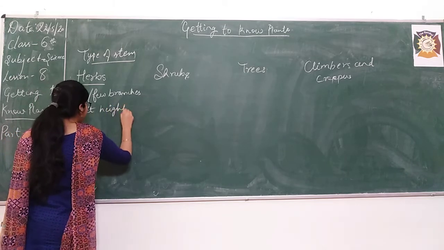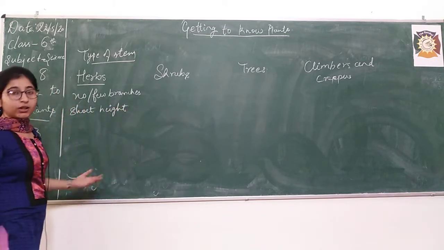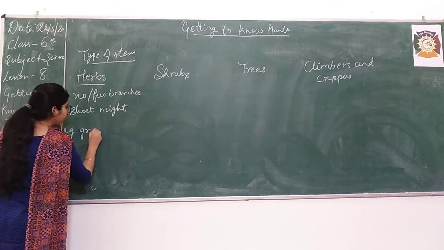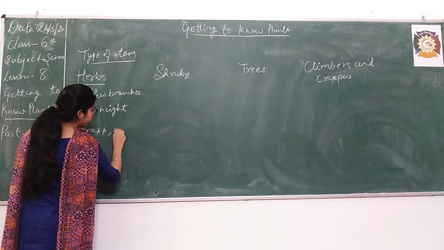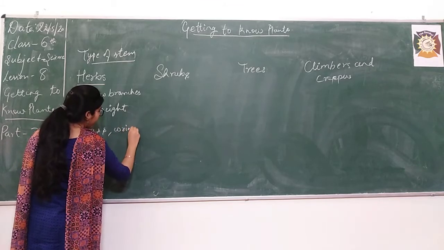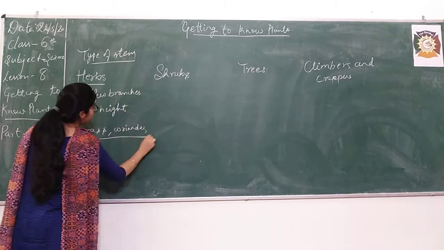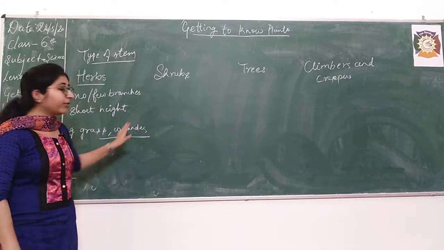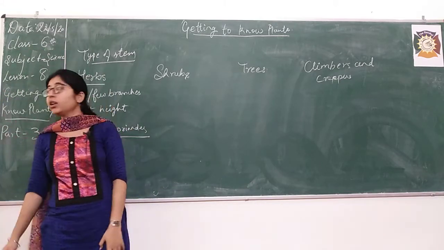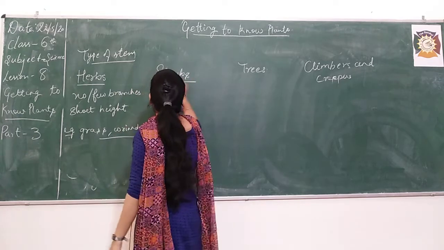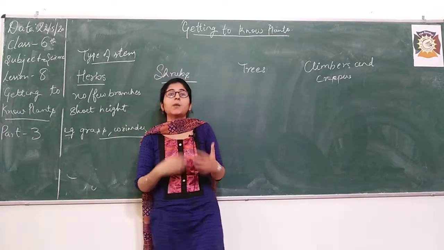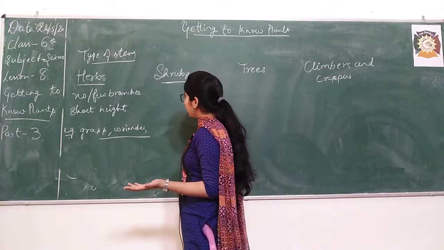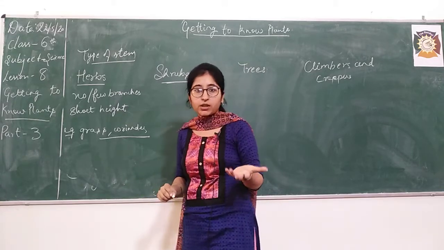I already told you the examples of herbs. Now you can tell me yourself what the examples were. Grass and coriander, right? Coriander you call in Hindi dhania. These 2 are very short plants. After this we move to shrubs. Shrubs are somewhat bigger in height, but they have some branches.